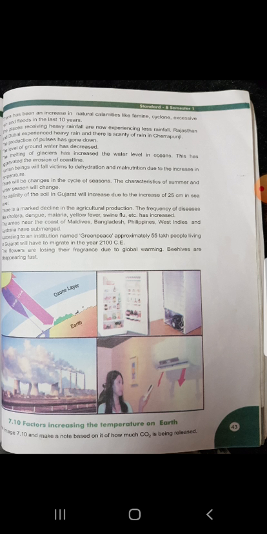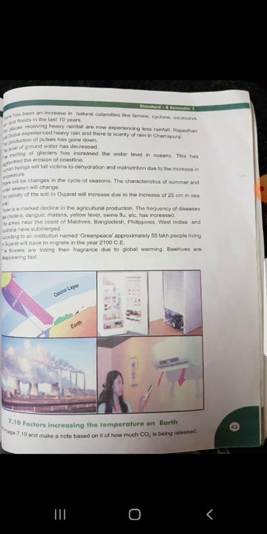There is a marked decline in the agricultural production. एग्रीकल्चर में जो प्रोडक्शन होता था वो गिर गया, डिक्लाइन, गिरावट आ गई. The frequency of disease like cholera, dengue, malaria, yellow fever, swine flu, etc. has increased. And because of global warming, the frequency, बार बार ये disease हो रहे हैं, frequency of disease, these diseases are occurring frequently, बार बार हो रहे हैं.